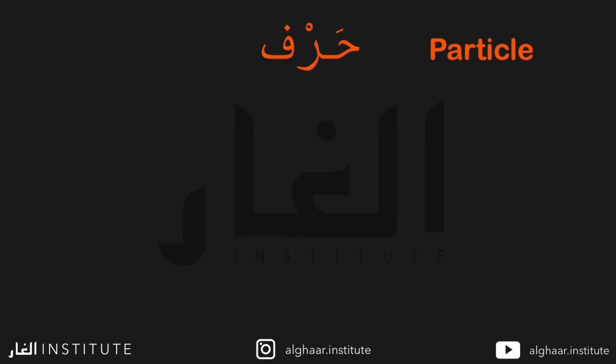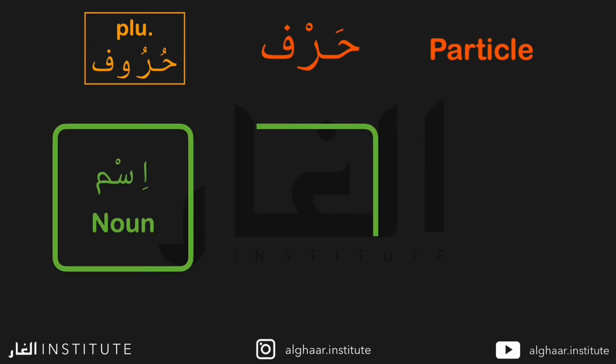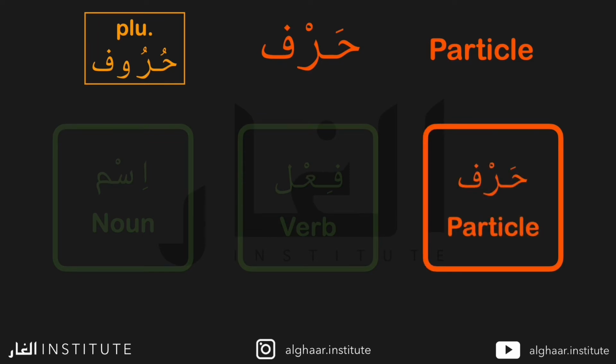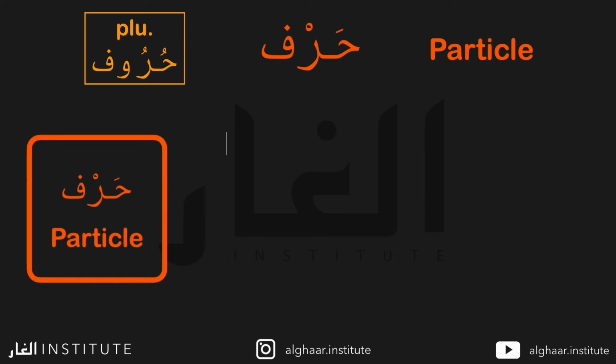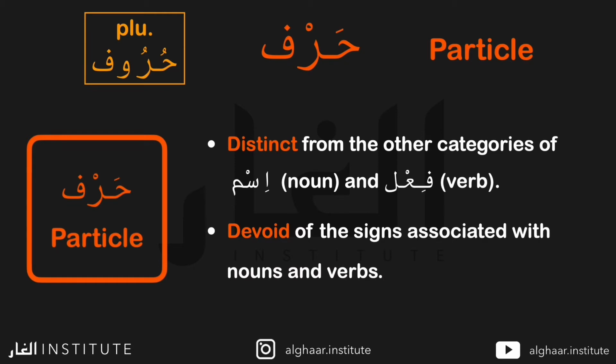Talking now about the particle in Arabic, called harf, its plural is huruf, meaning particles. This is the last of the three categories of words in Arabic. The first and second, as detailed in a previous video, were nouns and verbs. In Arabic, a particle is a word that can have a grammatical function but is distinct from other categories of ism and fi'l. In fact, the only sign that a word is a harf is it being devoid of the signs associated with nouns and verbs.